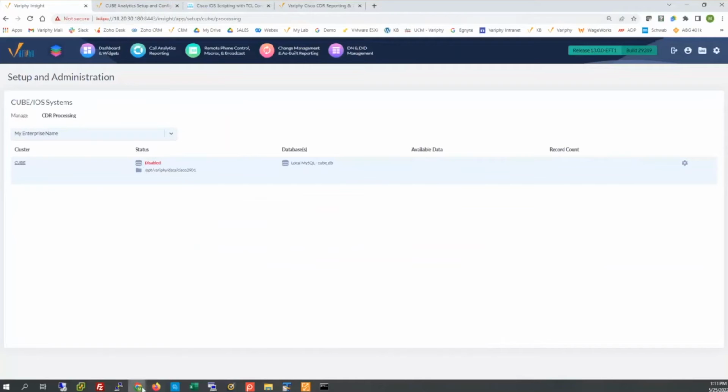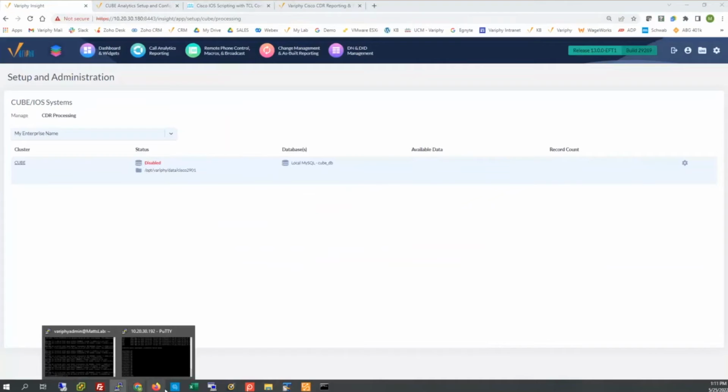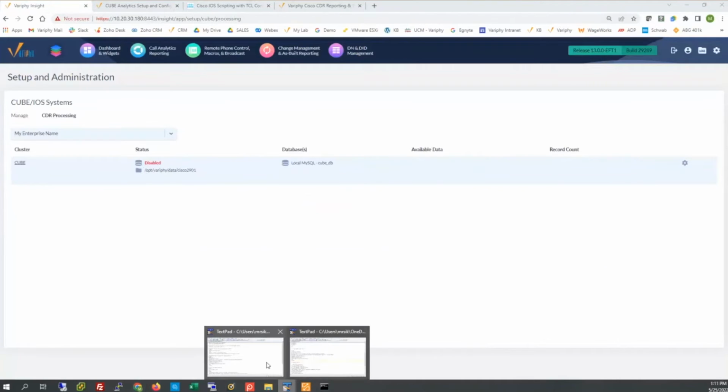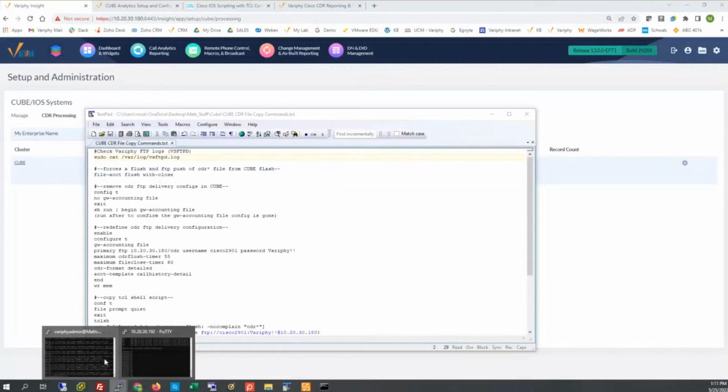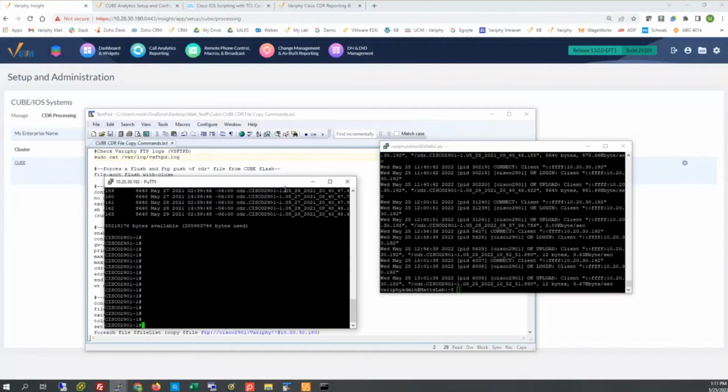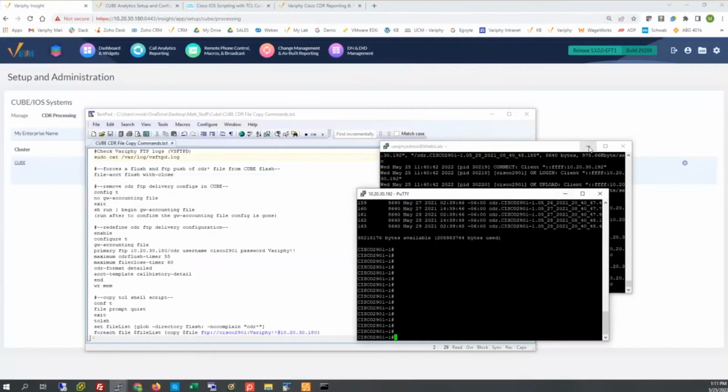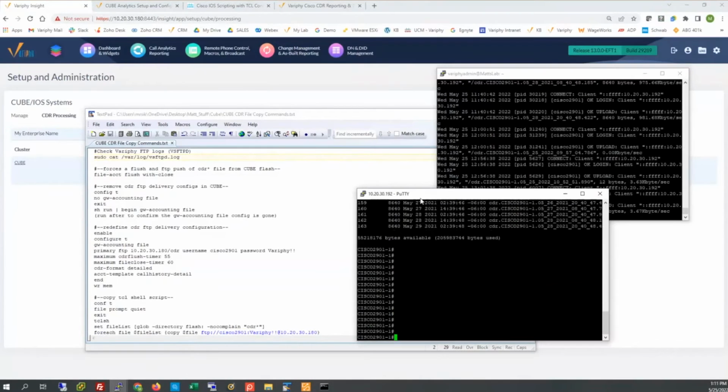Okay, so let me pull my documentation back up. I need more windows. All right, we'll take a look at the server in a minute. Okay, so from the Cube, we have the processing disabled, so we know where it's supposed to go. The first thing I may want to take a quick look at is the job that we have defined within the Cube sending data over to Verify.